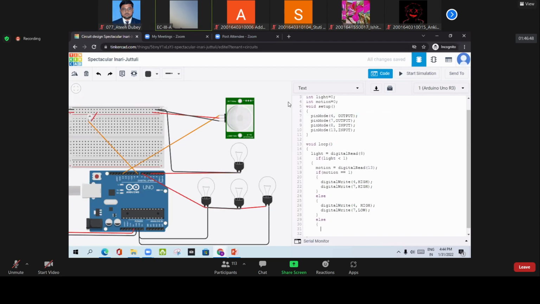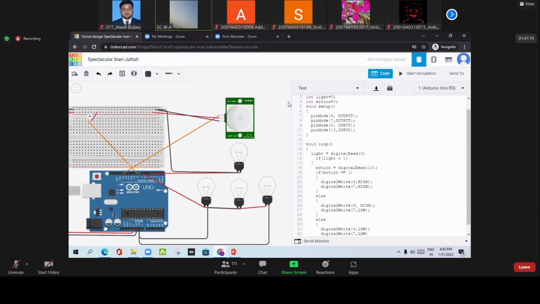So we will write digital write, pin number 4, means one bulb should be low. Next, pin number 7 will also be low.